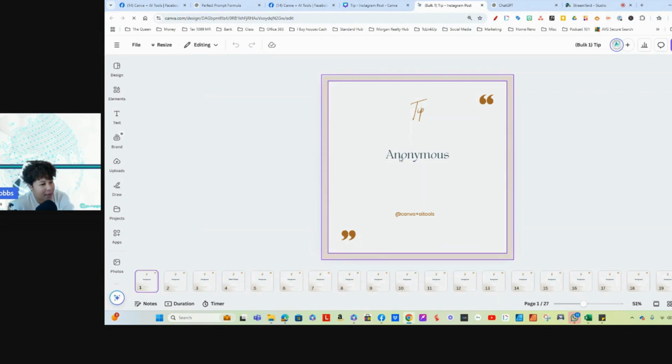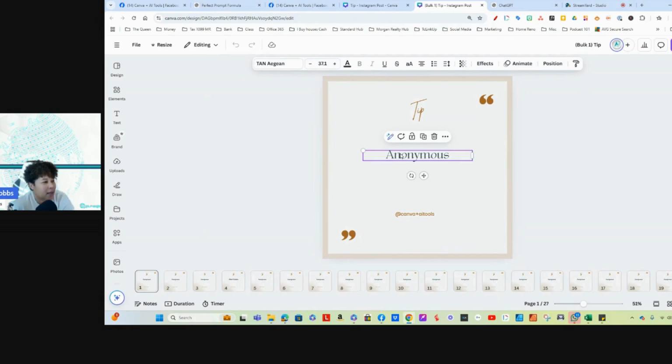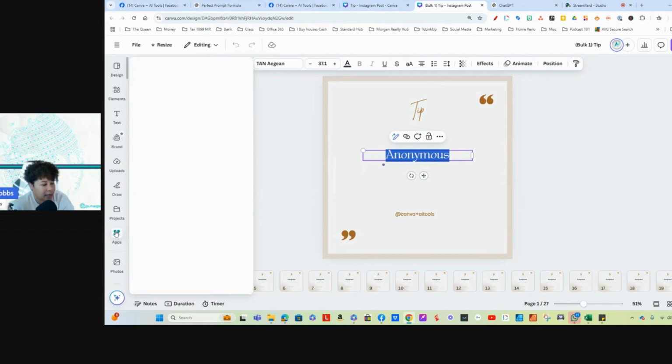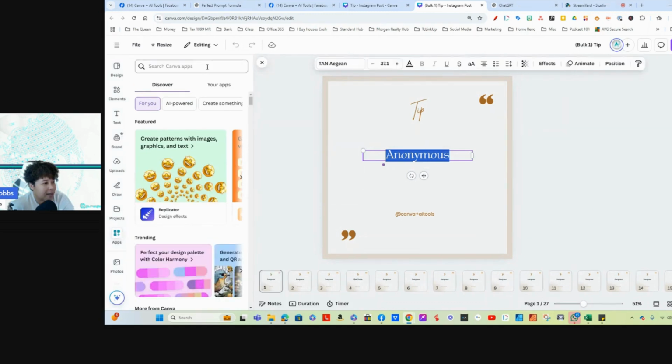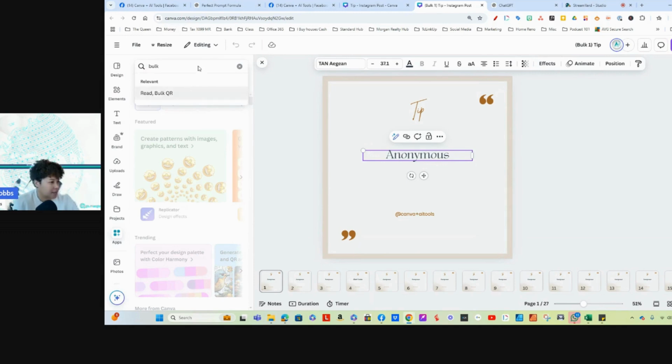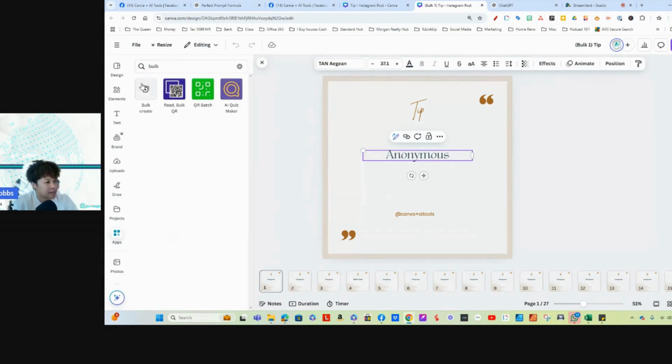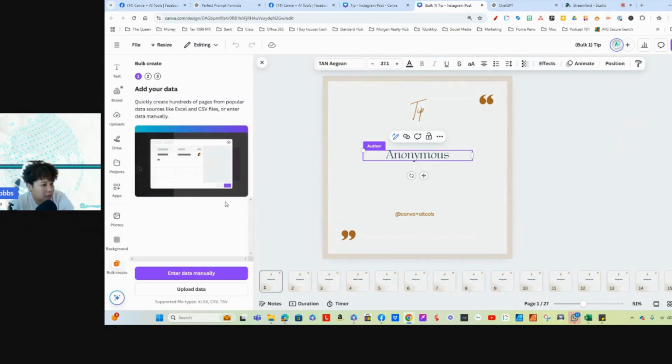It did not pull in the first one. Okay, so let's do this again. We're going to go back out and we're going to go back to bulk create.